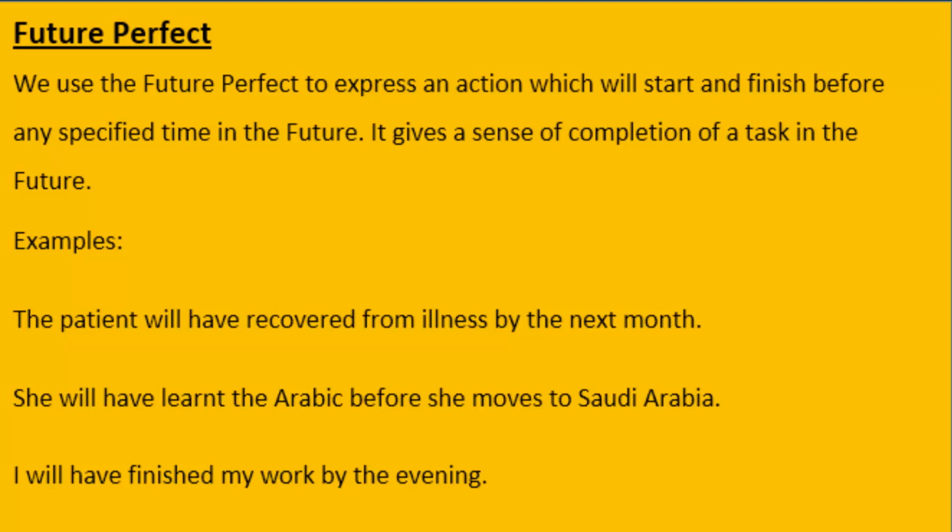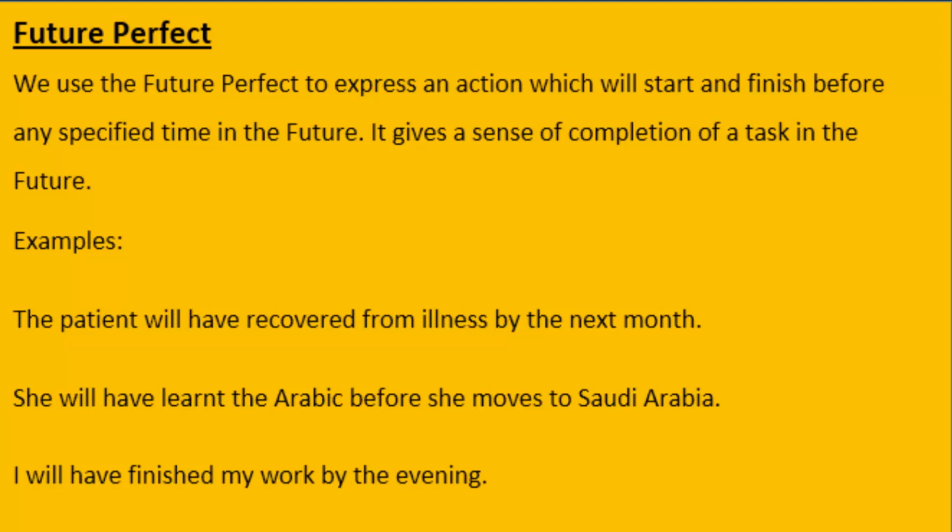We use this tense to express an action which will start and finish before any specific time in the future. It gives a sense of completion of a task in the future. Or in simple words, when you are saying that an action will start and finish and then another action will start, that other action is a specific time in the future. So whatever will have taken place before that specific time or that specific action is called future perfect.